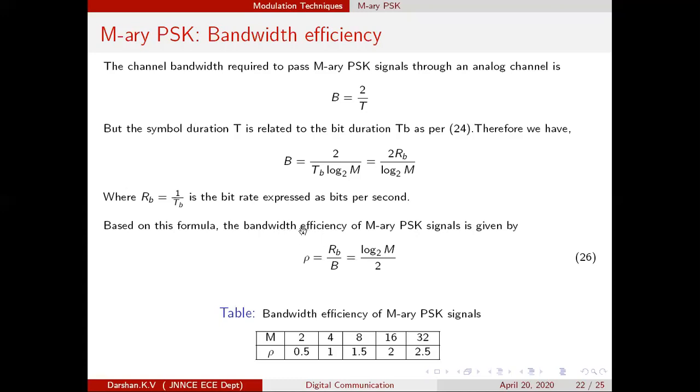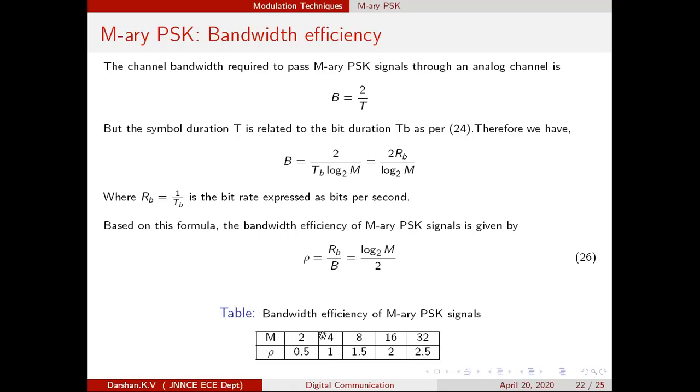Now you know the meaning of bandwidth efficiency. It is given as RB divided by B. What is B? B is in hertz. What is RB? Bits per second. So if you understand it by its units and dimensions, it is bits per second per hertz. For a unit frequency, how many bits per second is possible? Which would be a better system? For a unit frequency, the larger the number of bits per second, the better the performance of the system.